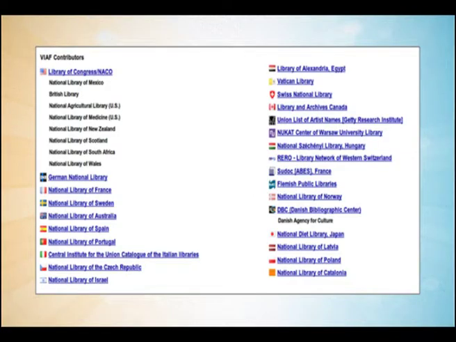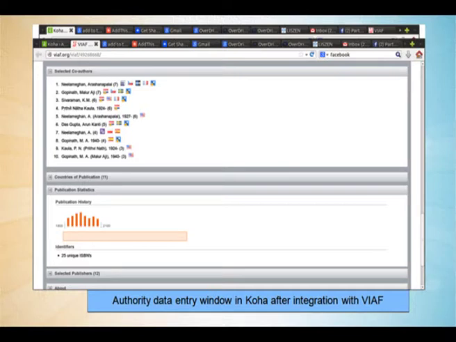Another interesting feature is the integration of authority data into the library system. We can integrate VIAF. Say for example, this is my cataloging interface. The moment my cataloging interface is connected with the VIAF auto suggestion, and if I type here Ranganathan, all the entries available on Ranganathan in VIAF will be displayed.